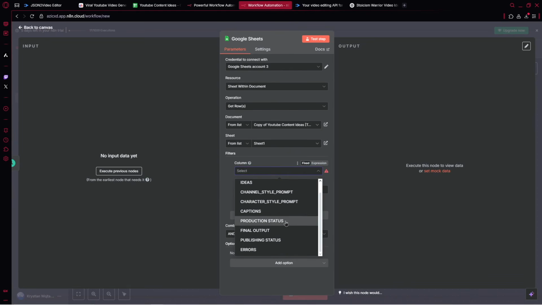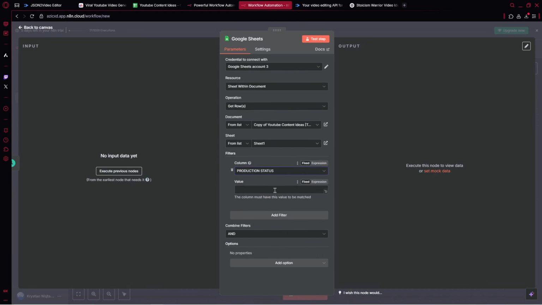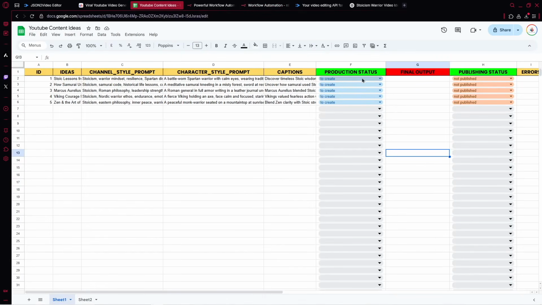Next, we go ahead to filters, and there we search a specific column. So here we've got the production status, and we would like to proceed with the videos that are to create. All right, so we provide here the value because when we go over to our Google Sheets, here the production status can be either to create, created, or error. After we create a specific video, it's created. Here it produces for us the final output, so the link to the video, and there also the publishing status is published. So right there, it's very, very important.